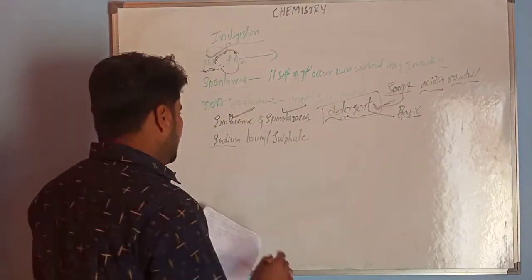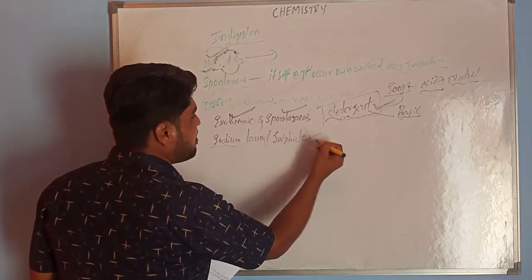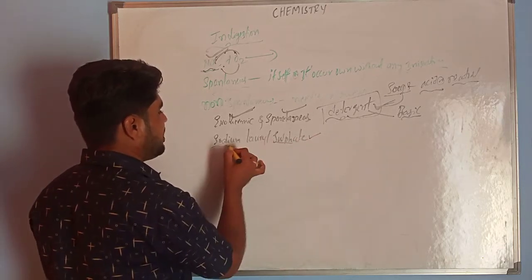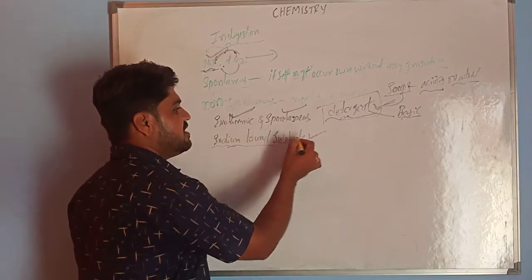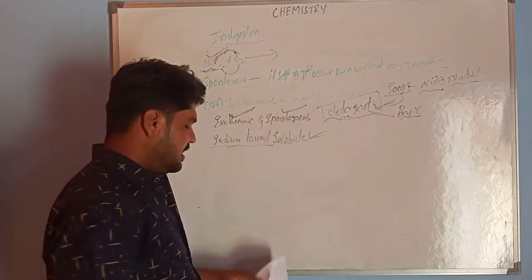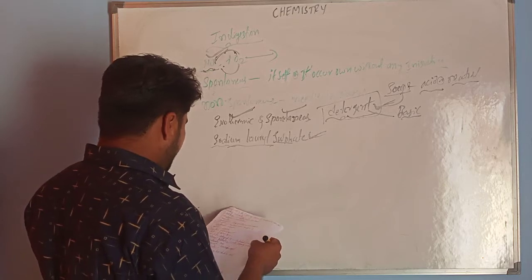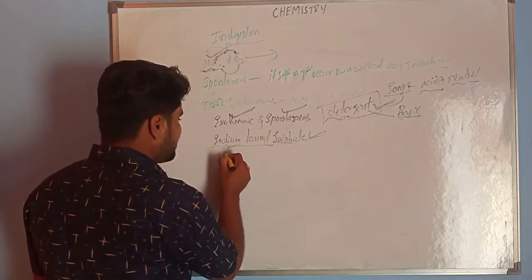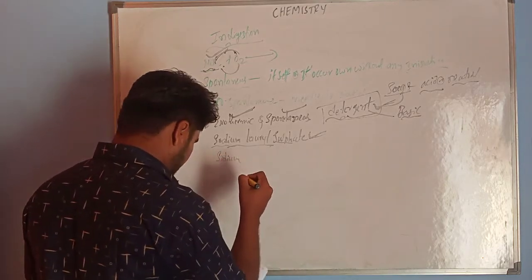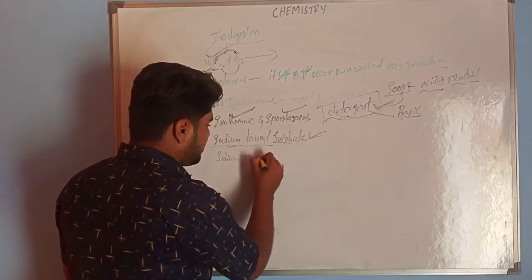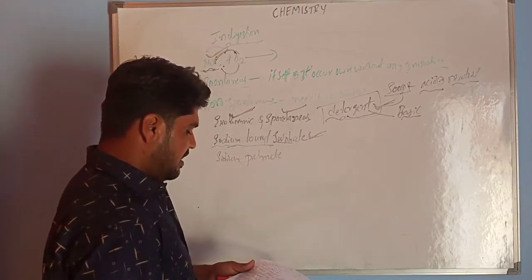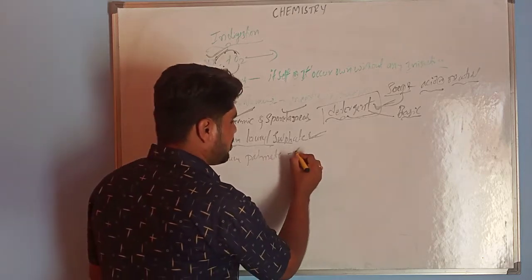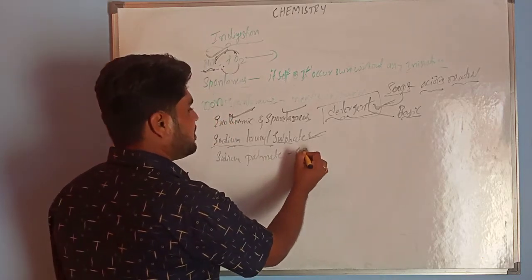Sodium lauryl sulfate is a base, one of the sulfate salts. Okay? And then next is sodium palmate. This is one of the compounds used in soap.